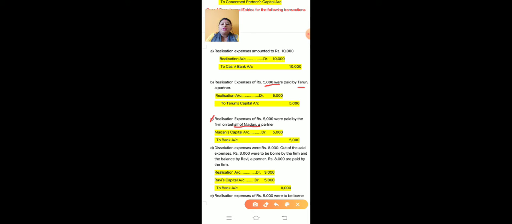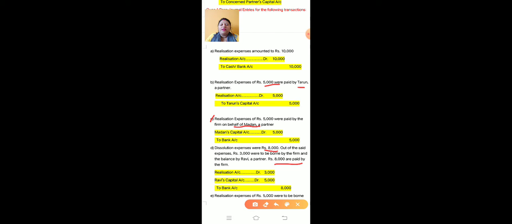Okay. Next is dissolution expenses were rupees 8,000. Out of the said expenses, 3,000 were to be borne by the firm and the balance by Ravi, a partner. Dissolution expenses are given as 8,000. Out of the said expenses, 3,000 borne by the firm, means firm expenses 3,000 and the balance by Ravi, a partner. Rupees 8,000 is paid by the firm, complete 8,000 paid by the firm.